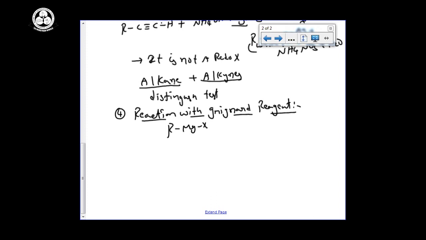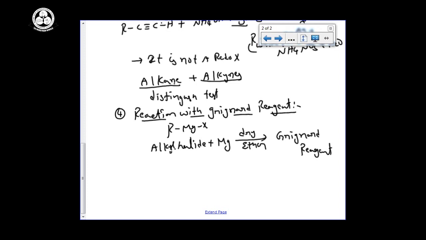How to prepare the RMgX means from alkyl halides. Alkyl halide reaction with magnesium in presence of dry ether, you can get Grignard reagent.